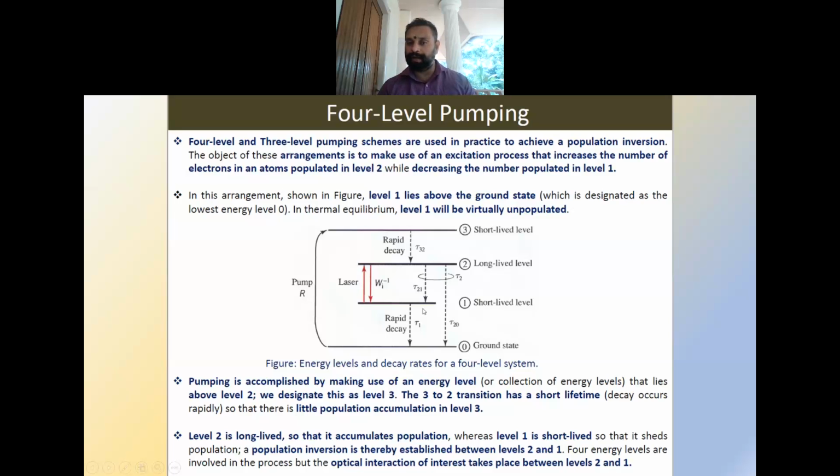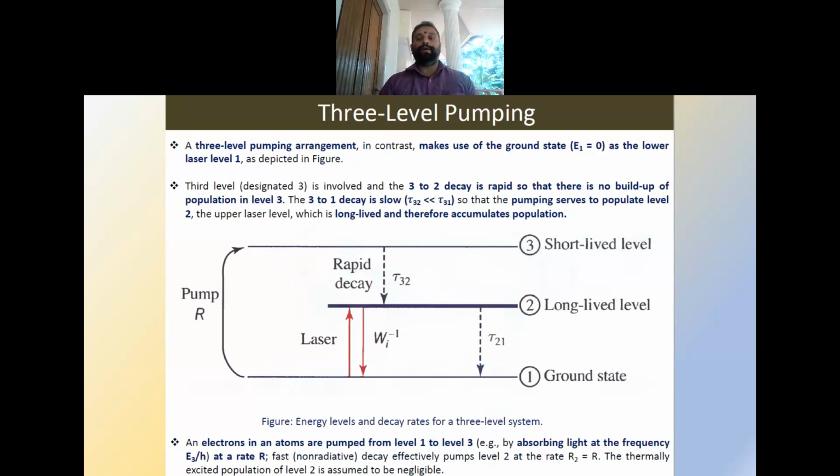So the decay is also a rapid process. From level 3 to level 2 and from level 1 to level 0, the rapid decay should occur. Then only can we say that the number of atoms in level 2 is high compared to the number of atoms in level 1, which is nothing but the population inversion. Here 4 different levels are there, and hence it is called 4-level pumping.